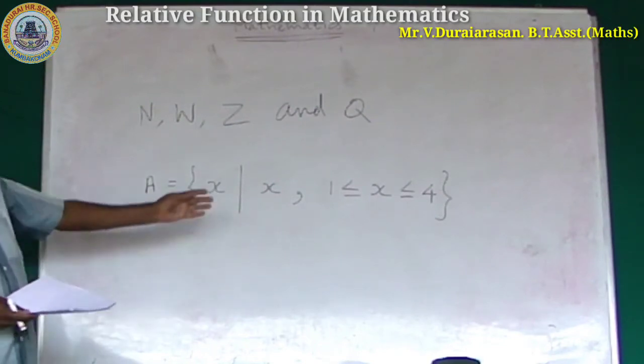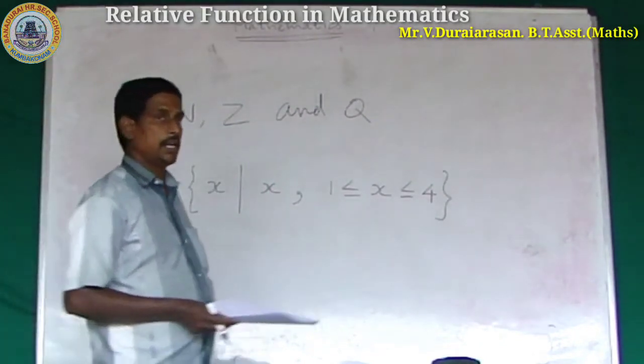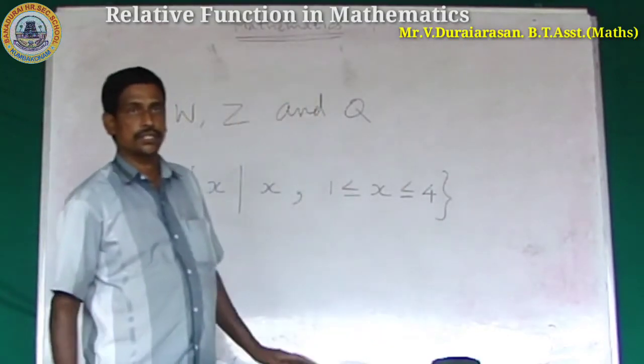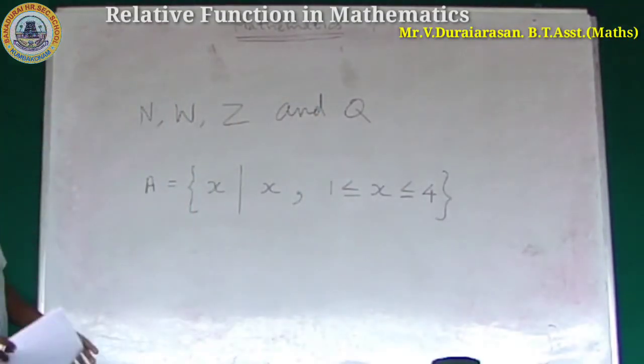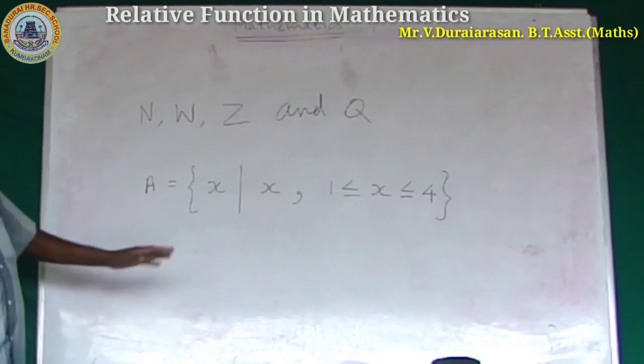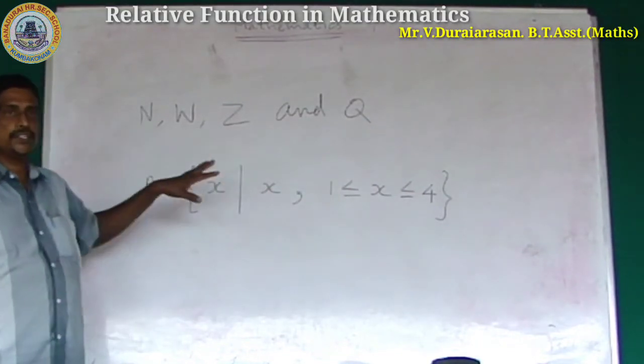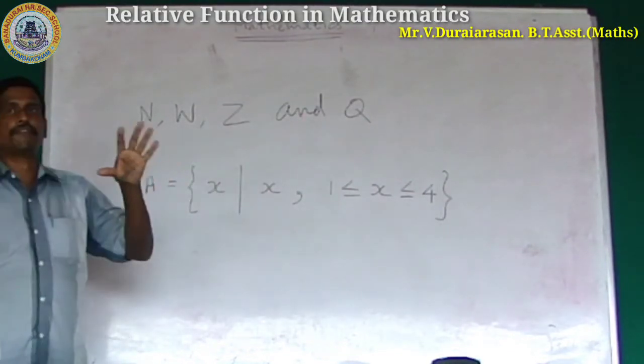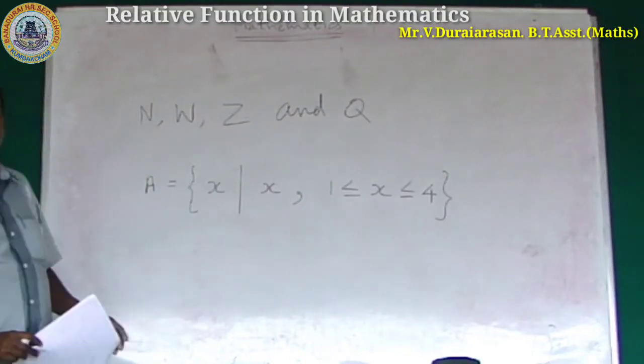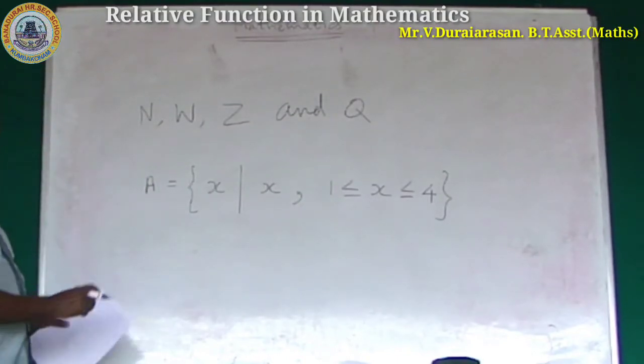What is the meaning, sir? What are the numbers in the set A? This is set builder form, and this is one of the sets. What are the elements?